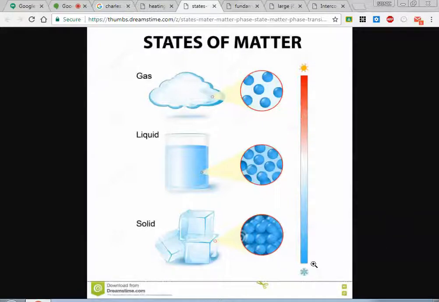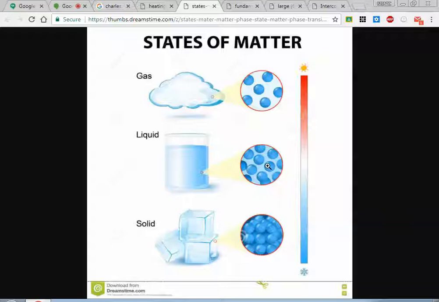One of the things that's important here, and we've reflected on this in your foldable, is that as you add heat energy to a substance, you slowly begin, depending on the substance, to change its state. So a solid, which has particles in a very fixed pattern, will vibrate. They still move, but as energy is added to them, they slowly break apart. They break their bonds and slide over one another, and this is where we get the state of matter we call a liquid. By definition, a liquid has no shape.